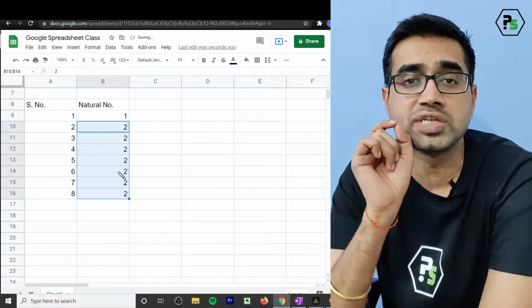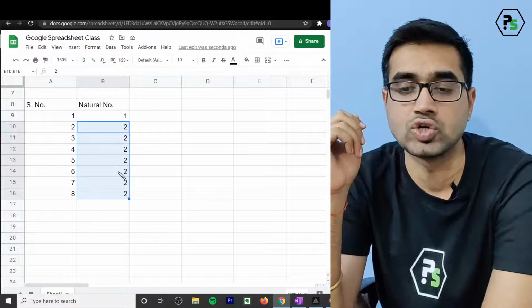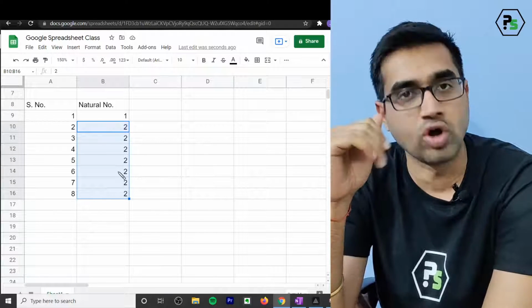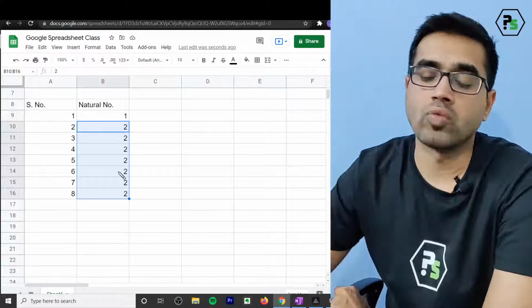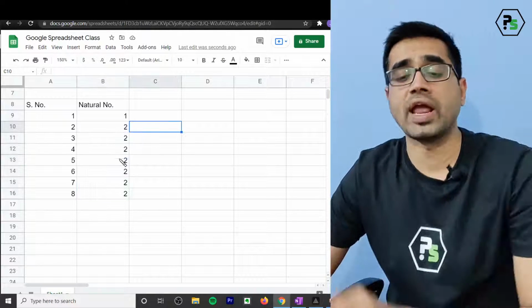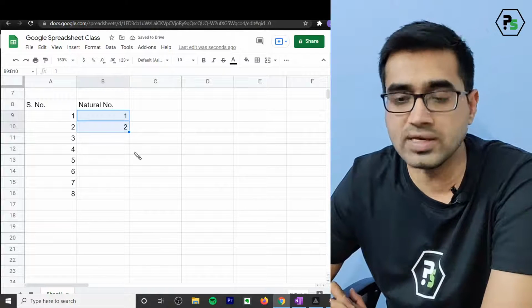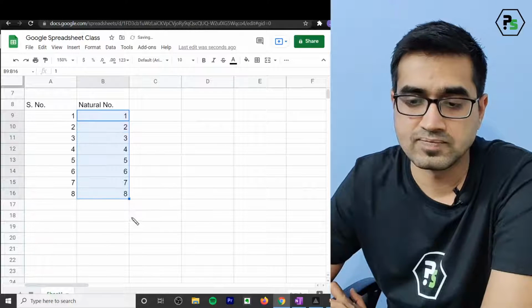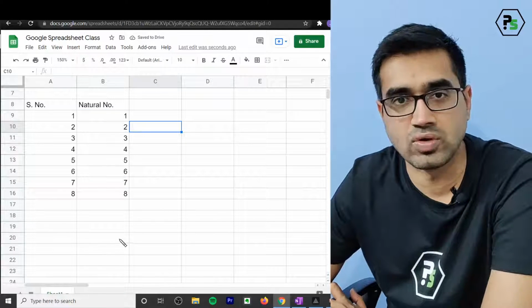I'm talking of Google Sheets. It has a very different interface than Excel. In Excel, it will ask you, do you want the continuation or do you want the copy? So Excel is advanced, but Google Sheets is not that advanced. So you cannot drag one value. You have to drag two consecutive values to create the natural number series. Now you see the natural numbers have been created. 1, 2, 3, 4, 5, 6, 7, 8 and so on.